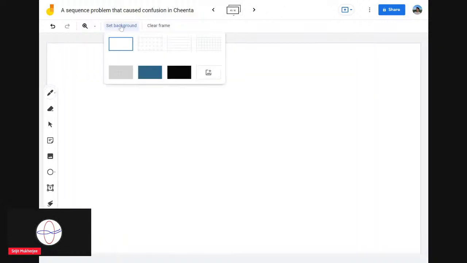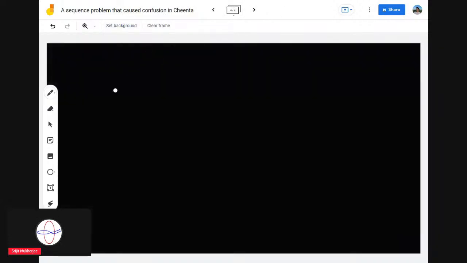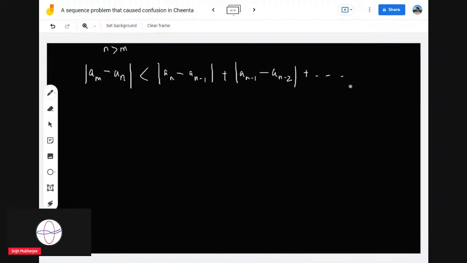So to use the property of Cauchy sequence, what you can do is take am minus an. You can use the triangle inequality now. Let's say n is greater than m. So you write an minus am as an minus an minus 1 plus an minus 1 minus an minus 2 plus dot dot dot plus am plus 1 minus am. How many such terms are there?